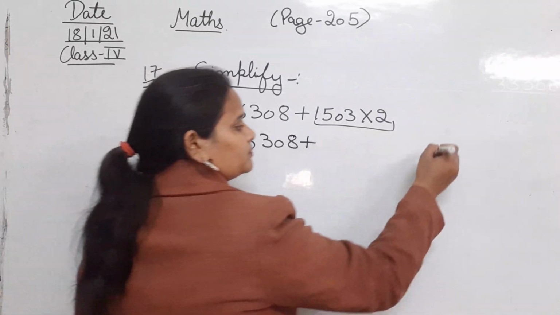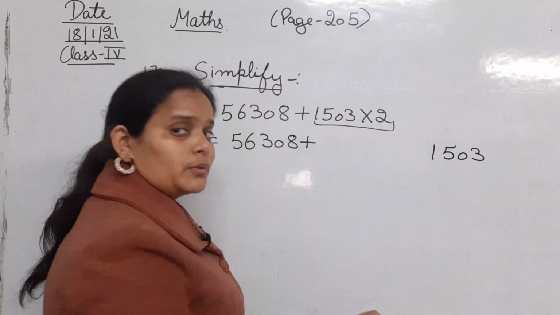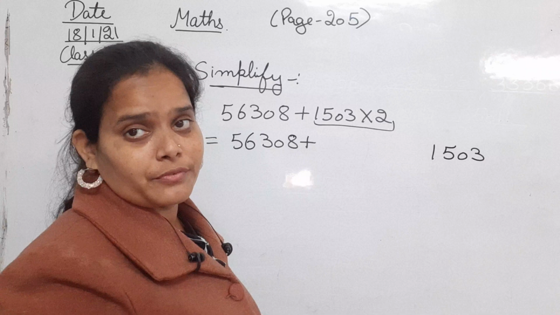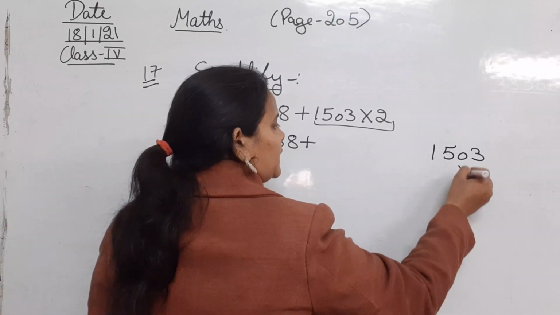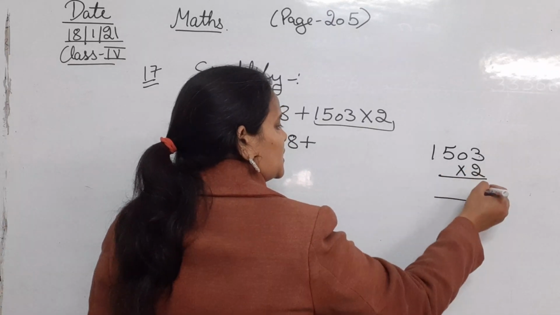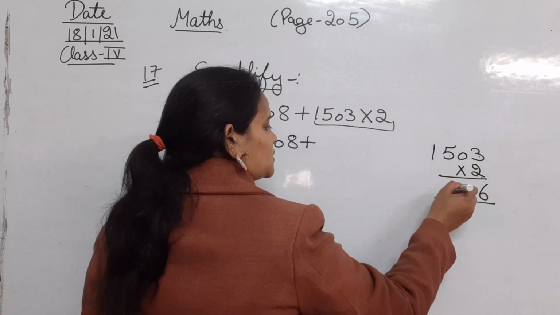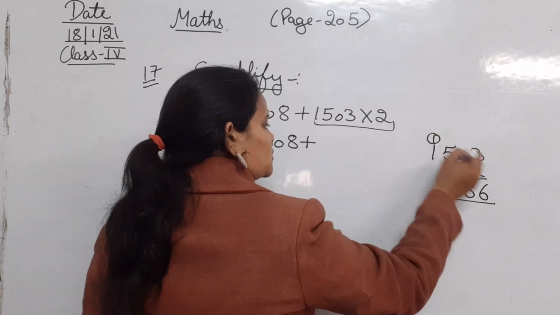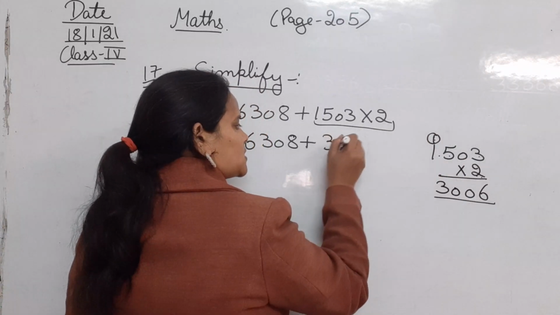So this you are going to solve in the rough. Any kind of calculation, beta, you are going to do in the rough. So 1,503 multiplied by 2. 2 3s are 6, 2 zeros are 0, 2 5s are 10, 2 1s are 2 plus 1, that is 3.